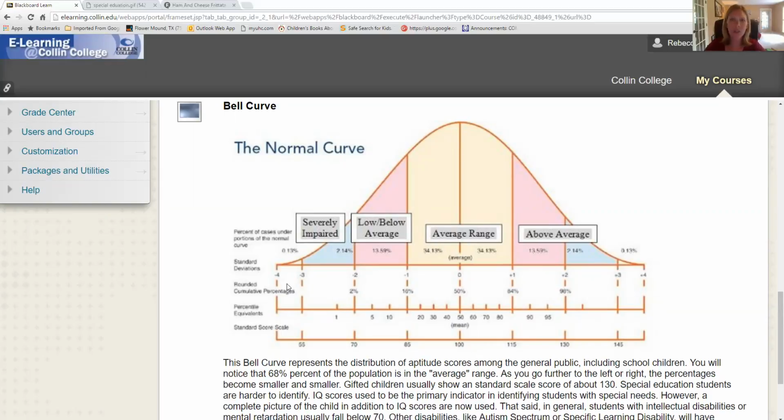And so to identify a child with a specific learning disability like reading comprehension, what you'll find is they'll show a strength in one particular area like spatial awareness or mathematical computation, but then they have a really, really low achievement score somewhere else. For example, maybe reading comprehension or written expression, or maybe long-term retrieval, which means that they have trouble storing and then retrieving that information back. So that's what you have to find with a child with a specific learning disability. There has to be that spread.